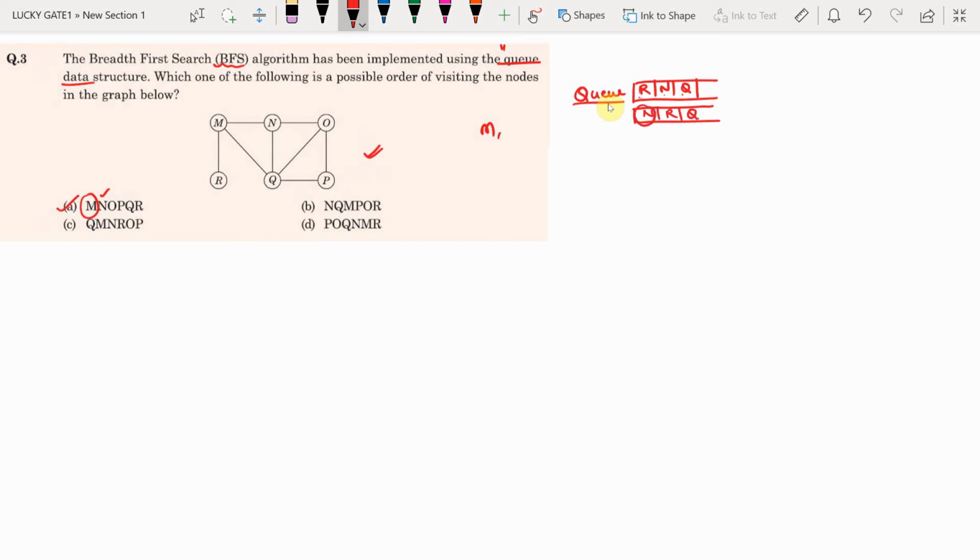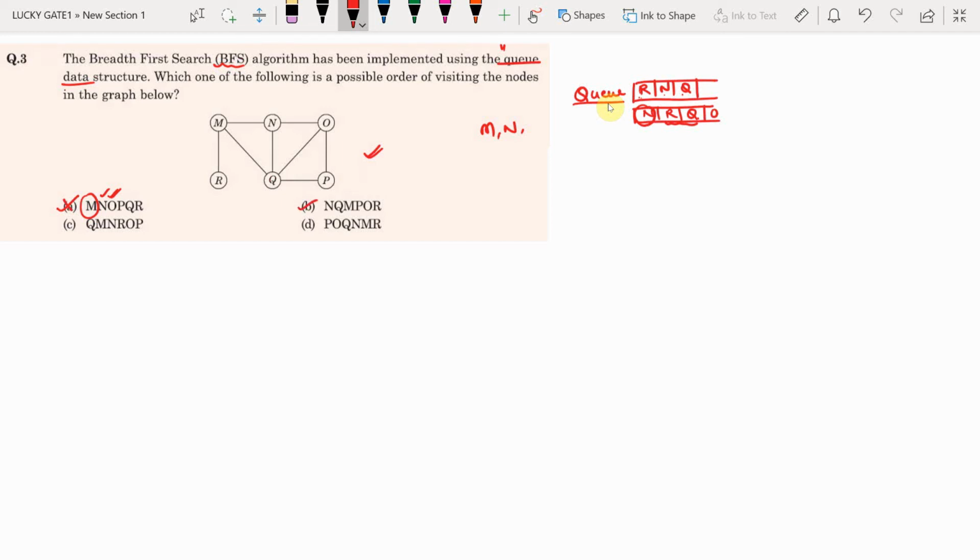If N is first, the next node to visit is N. Then after visiting N, it has to put all the adjacent nodes of N, that is Q and O, into the queue. But Q is already there, so we put O. Now next it has to visit node O, but what is possible after N? Either R or Q but not O. So the option is incorrect.